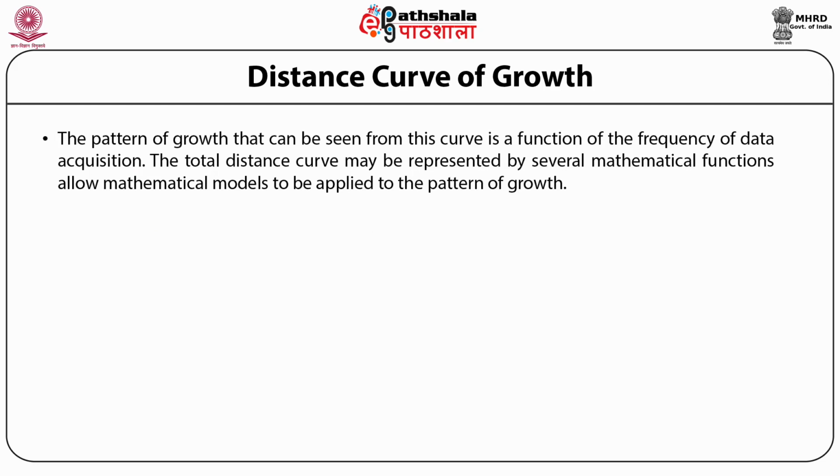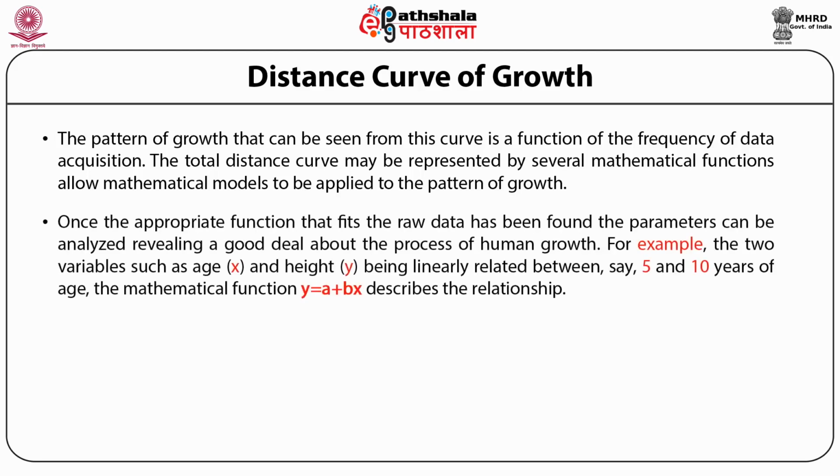The total distance curve may be represented by several mathematical functions, which allow mathematical models to be applied to the pattern of growth. These models are in fact parametric functions that contain constants or parameters. Once the appropriate function that fits the raw data has been found, the parameters can be analyzed, revealing a good deal about the process of human growth.